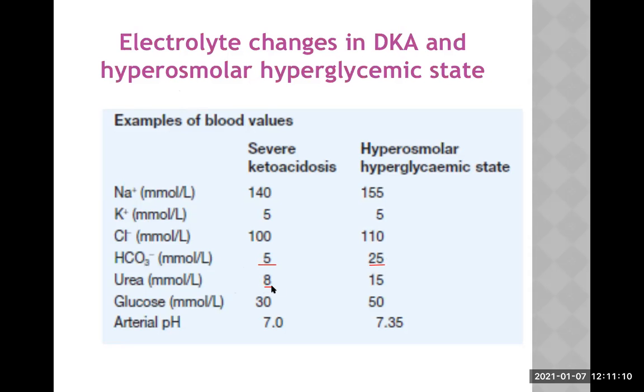Urea is 8, here it is 15. Glucose is 30 and here it is 50. See here, look at the difference in the blood sugar level. This is massively high, 50 millimole. 50 millimole, if I multiply this by 18, it will be 900 milligram per deciliter of blood glucose. And here it is 540. Just one example again, it may not follow exactly that. Sometimes it may be 250 or 300 and it may be 600 or 700 like that. Arterial pH 7 and 7.35. It is very low in one, and almost normal in the other.